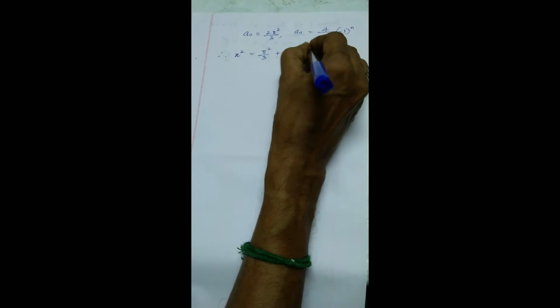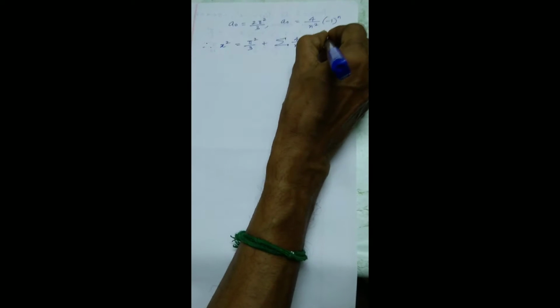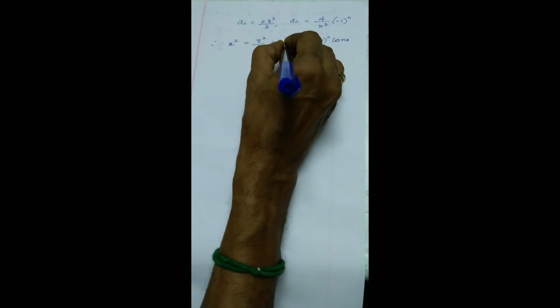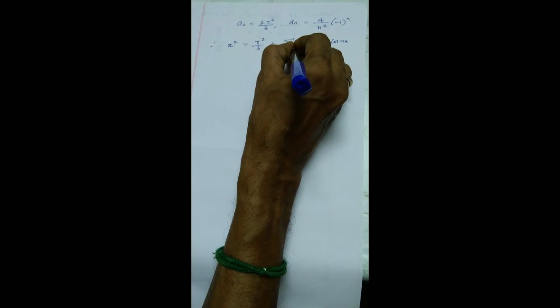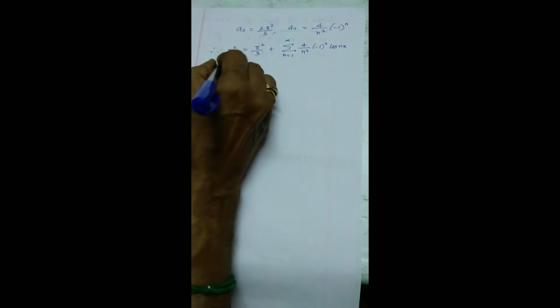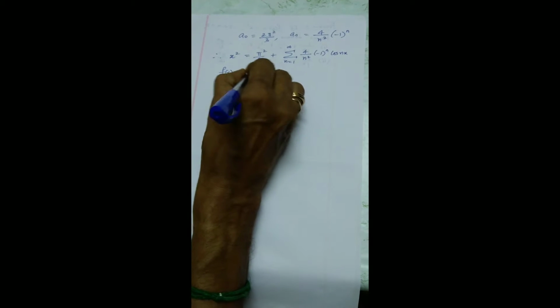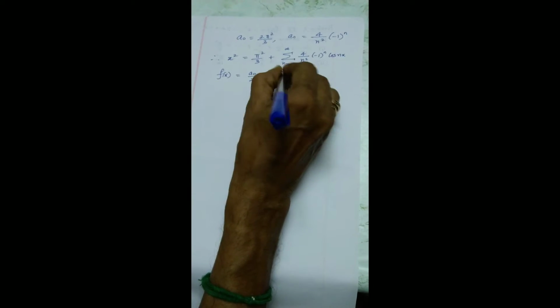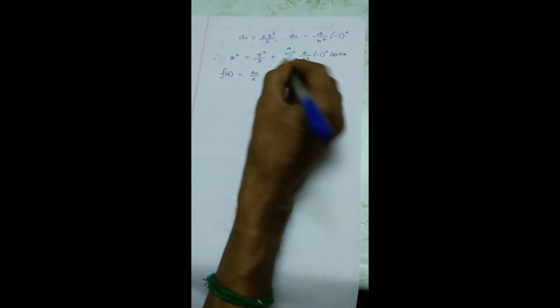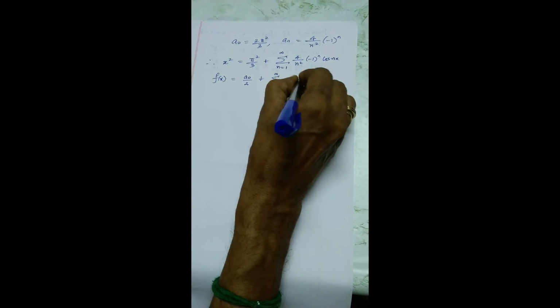So x squared equals 4 by n squared into minus 1 power n cos nx, n equal to 1 to infinity. Let us recall why, because you may end up with confusion. So a naught by 2 plus sigma n equal to 1 to infinity an cos nx. This is what the Fourier series is.